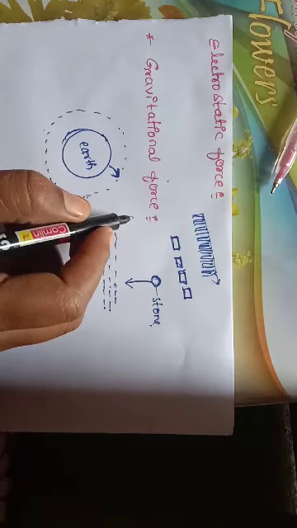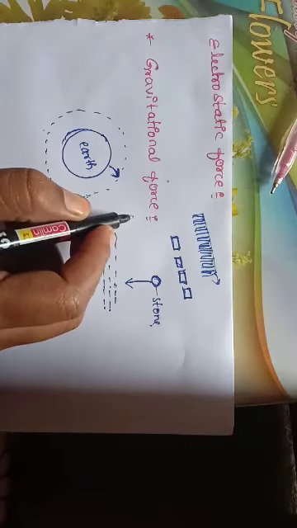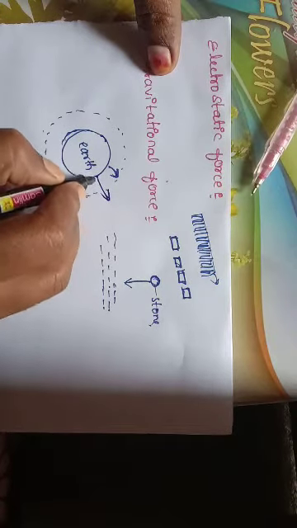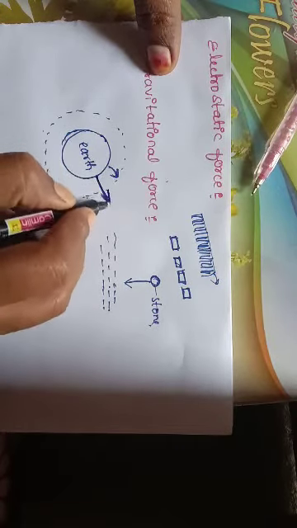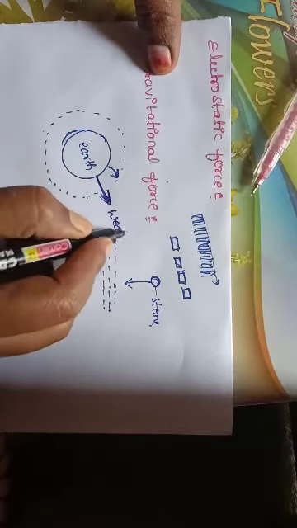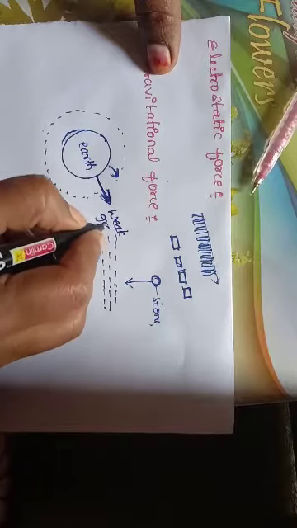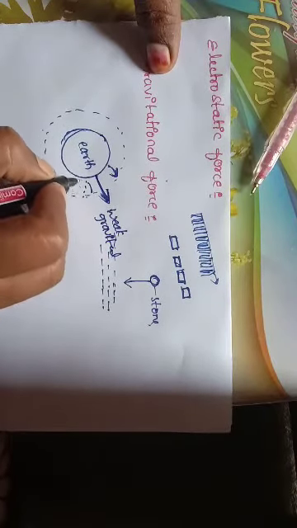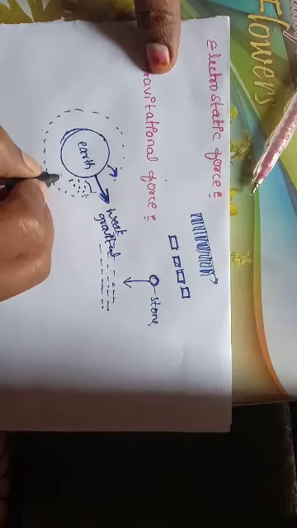It will exert more force to overcome this gravitational pull, and after crossing this specific region, there is weak gravitational force. So within this region, gravitational force is very strong.